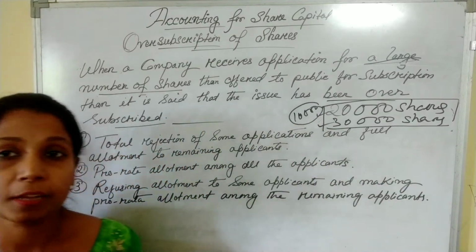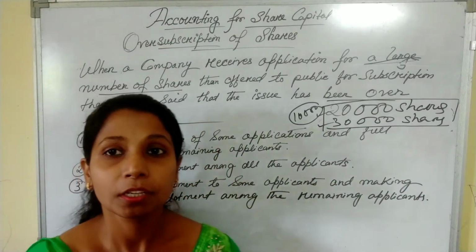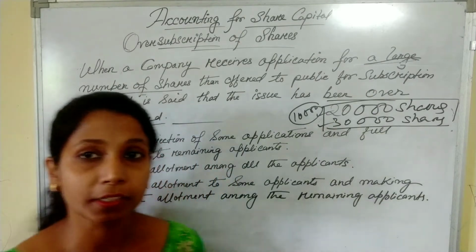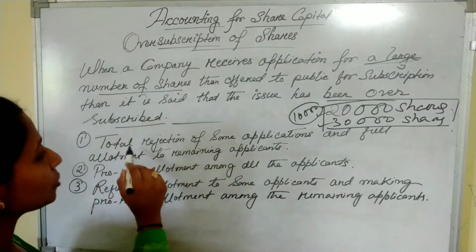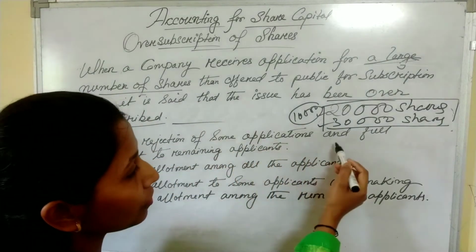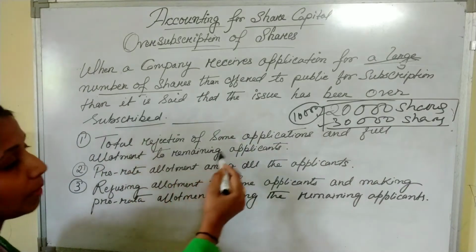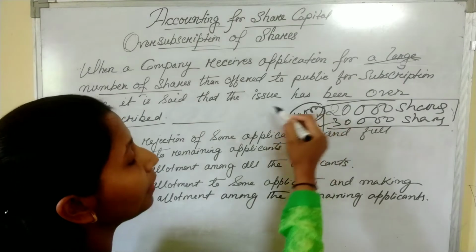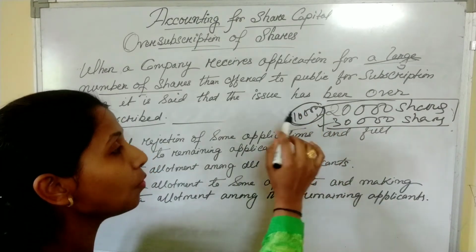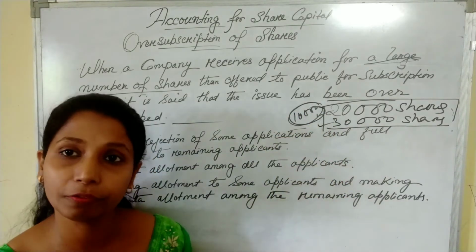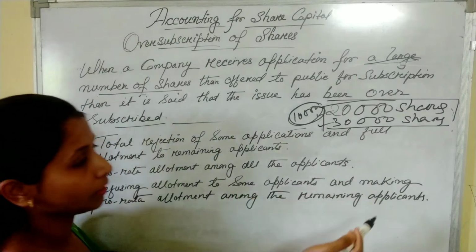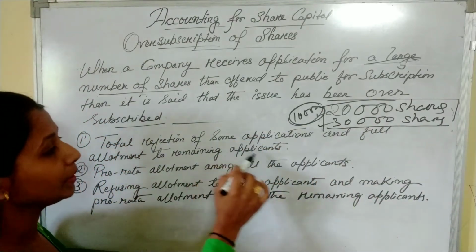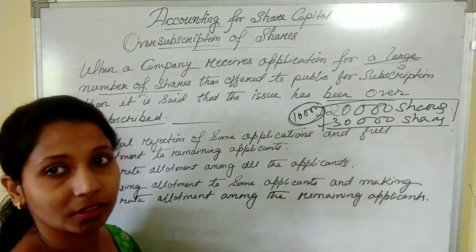Now, what happens if oversubscription takes place? Then there are three options the company can deal with it. First option is total rejection of some applications and full allotment to the remaining applicants. That means in our example this whole 10,000 will be rejected and refunded back to the applicants, and the remaining 20,000 the company will allot to the remaining applicants.